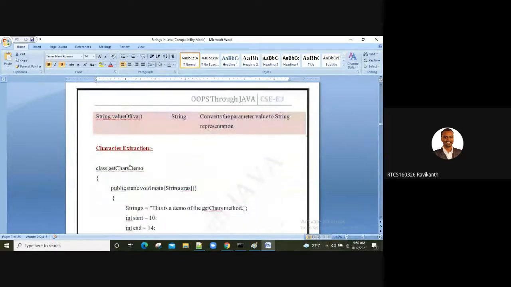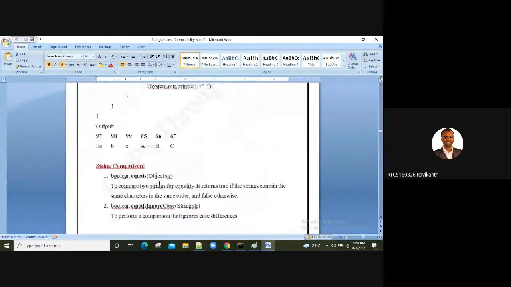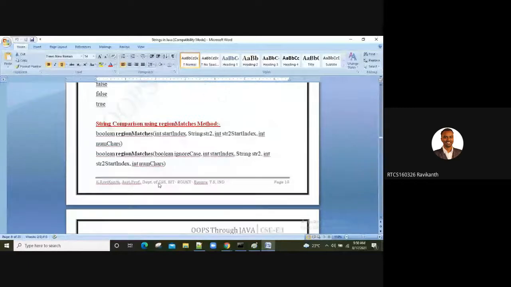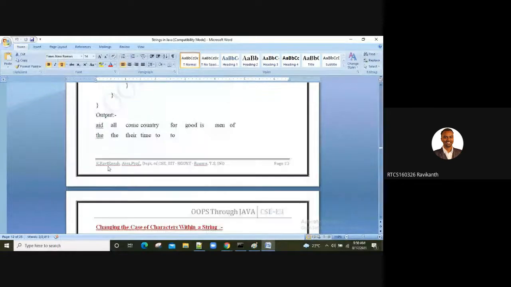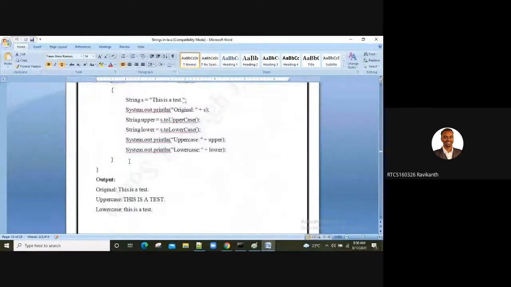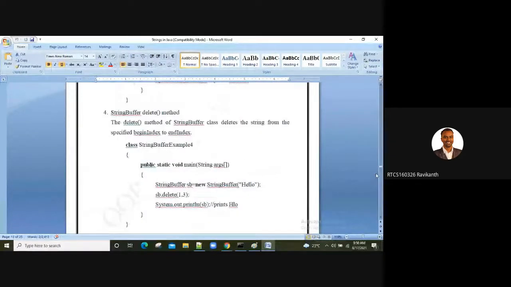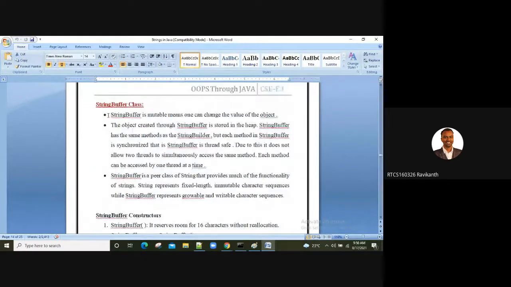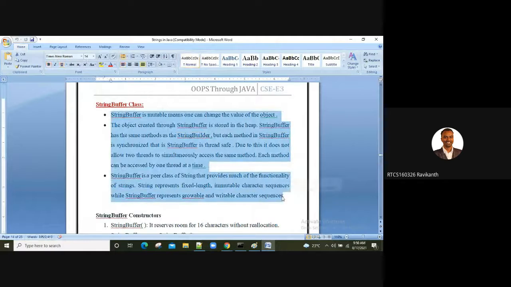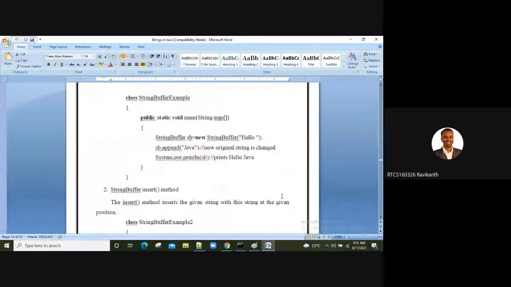For each and every method I gave you example programs, which we already saw yesterday, and I want you guys to practice on these examples. For every concept go in detail and then follow each and every example. You can later do your own examples. Then I gave you string buffer, which we also saw just now, and how string and string buffer are different, we have seen.